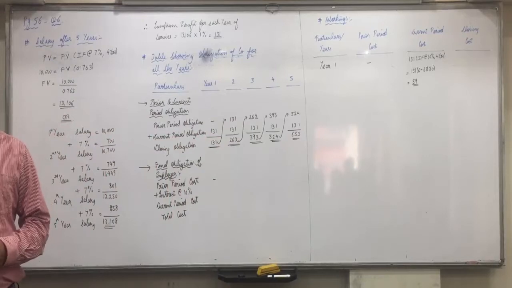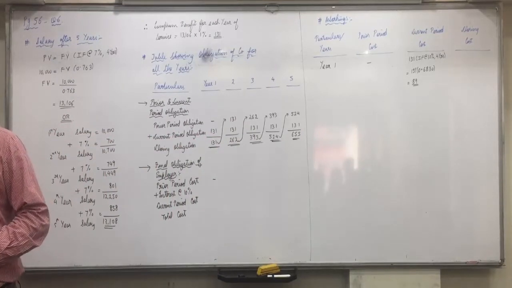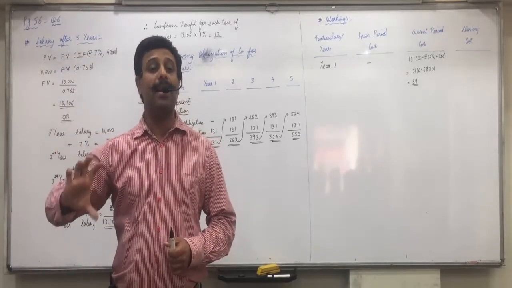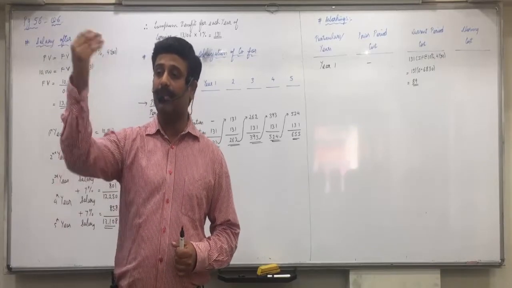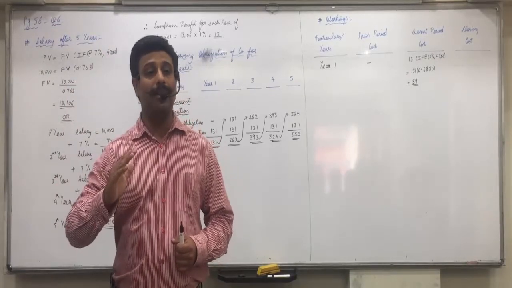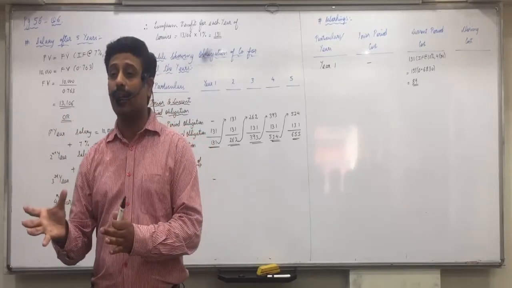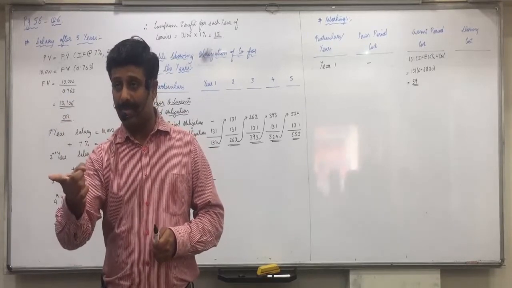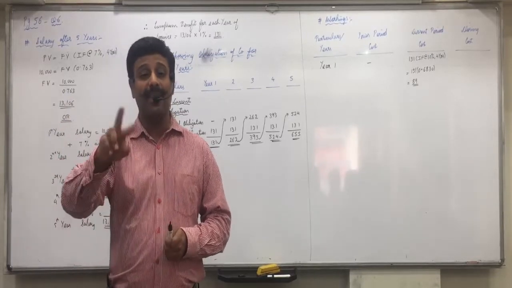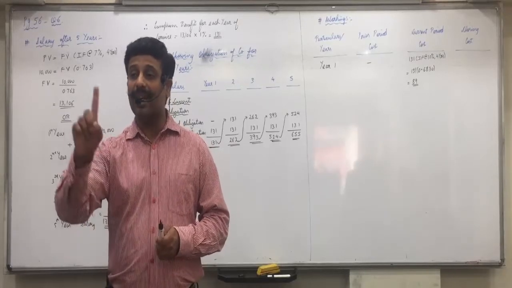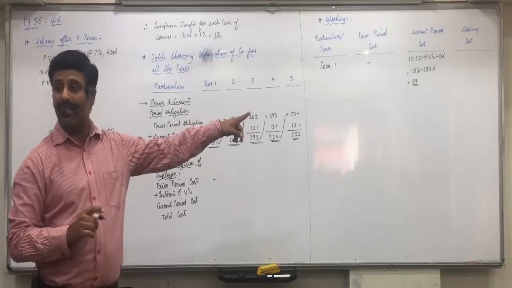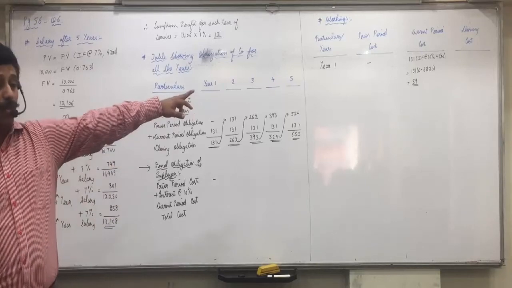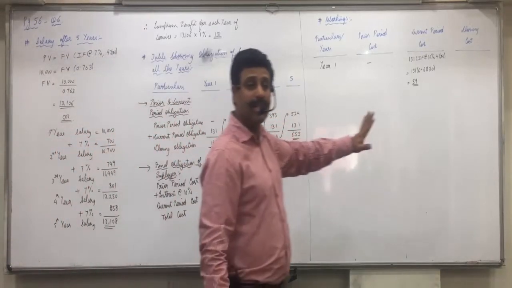Basically, what does it mean? As I told you, approximately 80 or 90 rupees you have to keep aside. If you keep aside 89 rupees in the current year, 89 will become 131 after 5 years. So you will be able to pay 131 to the employee after 5 years by keeping aside 89. Cross check: 89 plus 10%, how much do you get? This you get after 1 year by investing it at 10%. Plus 10%, this you get after 2 years. Plus 10%, this you get after 3 years. Plus 10%, do you get after 4 years or not? At the end of first year, if you keep aside, after 4 more years, in the 5th year, you get this 131 rupees. Did everyone of you understand this or not?